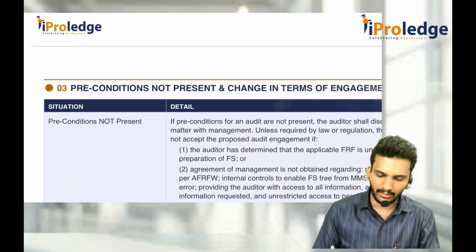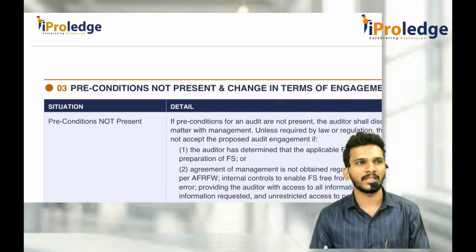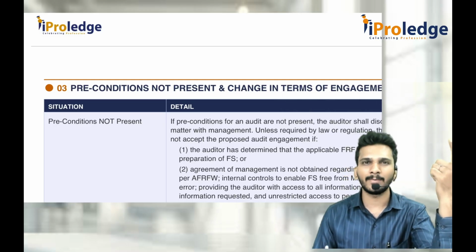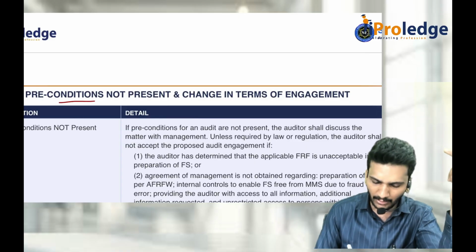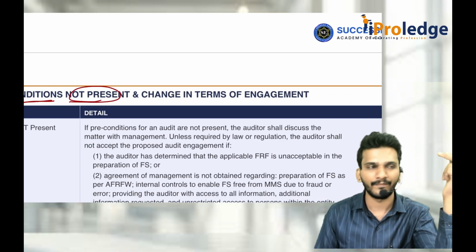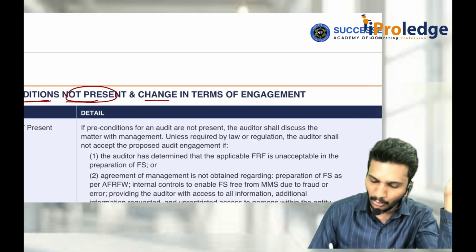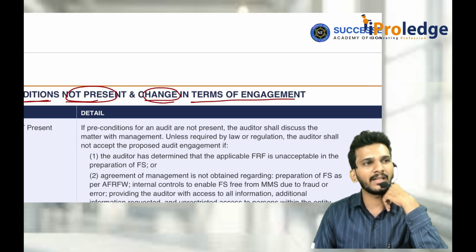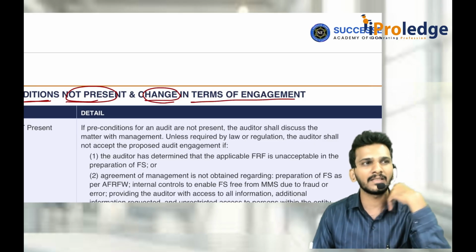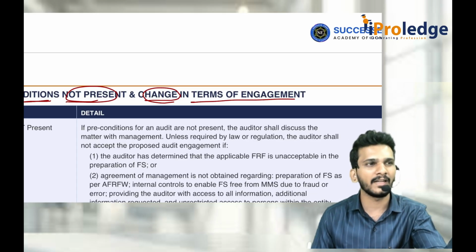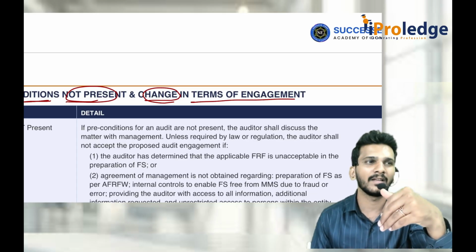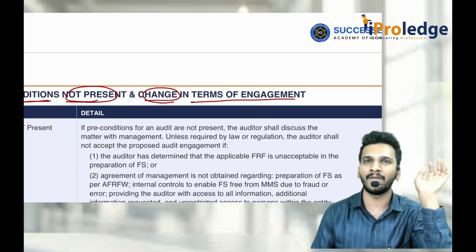Now, whenever I told that preconditions have to be present with respect to they followed AFRF, management taken the responsibility and the limitations is not there. But if the preconditions, whatever we discussed, are not present, or management is asking to change the terms of engagement. Earlier they are telling, sir, we will give 10 lakh. Now they are asking, sir, I will give only 5 lakh rupees. Earlier they told, sir, you can do audit for 90 days. Now they are telling, do it only within 60 days. They are trying to change some terms of audit engagement.